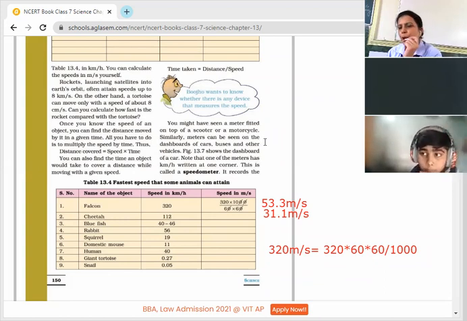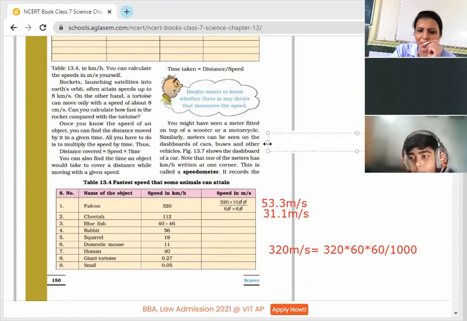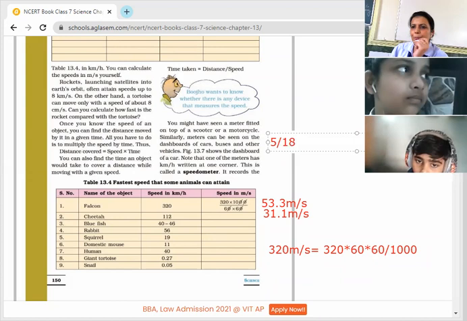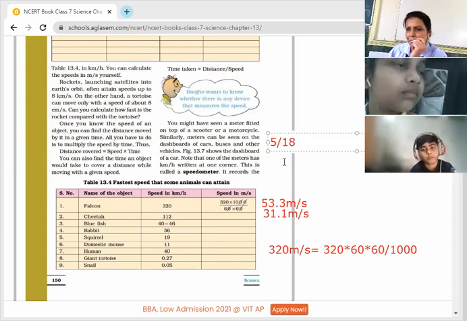If we are moving from kilometer per hour to meter per second, you have to just multiply by 5 upon 18. Ma'am, it is 18 upon 5?